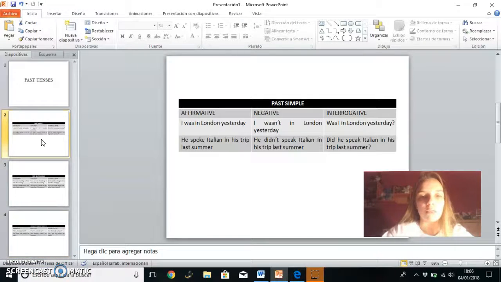Now, its uses. Past simple is an action that starts in the past and finishes in the past, so there is no relation with the present. If I say I was in London yesterday, it is because now I'm in Spain. And if I say that he spoke Italian on his trip last summer, it means that it isn't summer now.